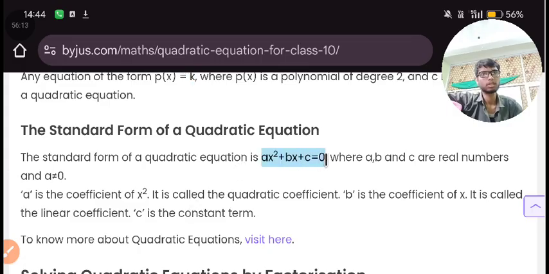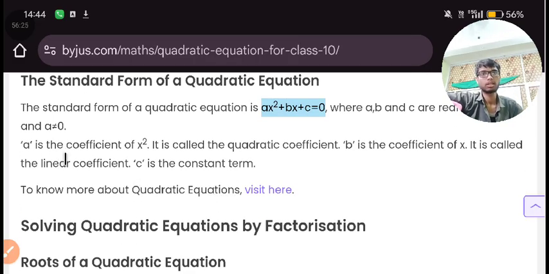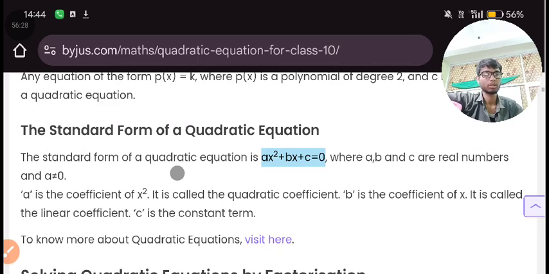So this is the standard form of a quadratic equation, also called the general form. We will see the use of this standard form. Where a, b, c, we have seen this. This a is the coefficient of x square. Remember, if a question asks what is the coefficient of x square, you will say a. B is the coefficient of x. You will see some questions based on this. A is called the quadratic coefficient. B is also a coefficient, but c is not a coefficient. B is called the linear coefficient.